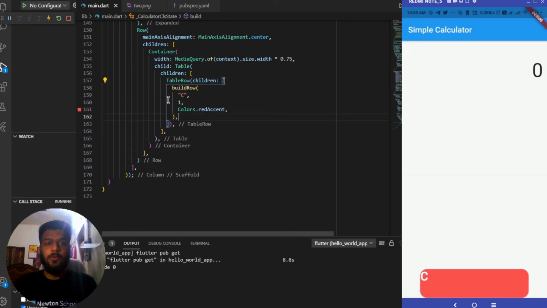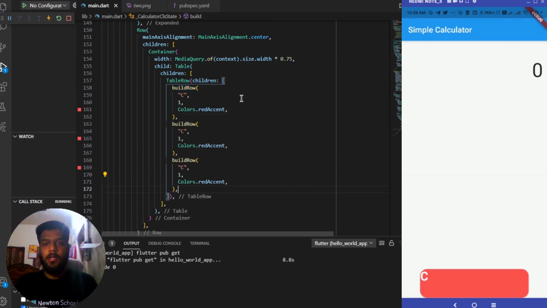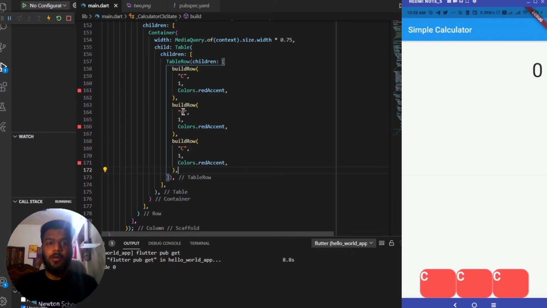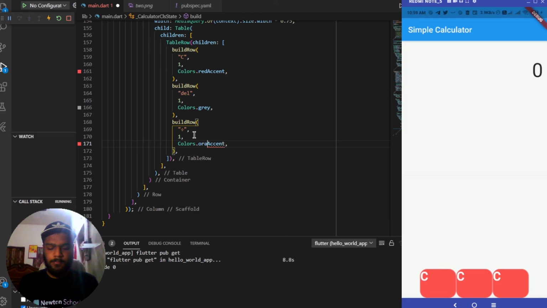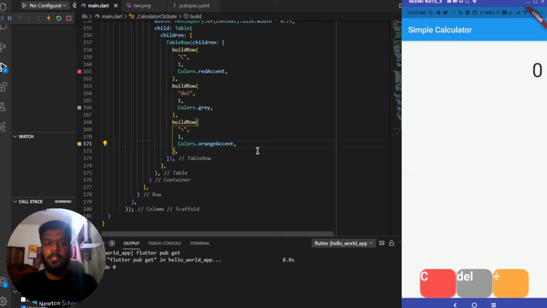Inside this container only we will be using two more build rows, so pasting them over here. The first one will be having the value of del, and the color will be equal to color dot gray. Next, having another build row which will be having the value of this sign, so pasting this sign over here, and it will be having the color of orange accent. So you can see that the del and C have appeared over there.